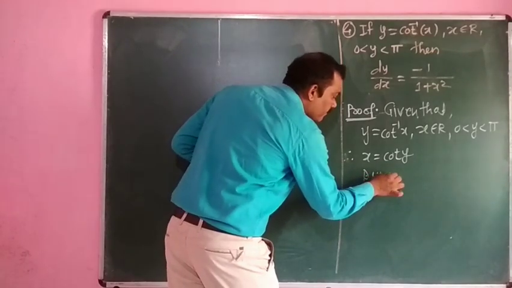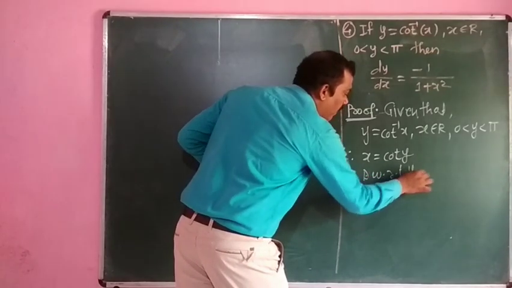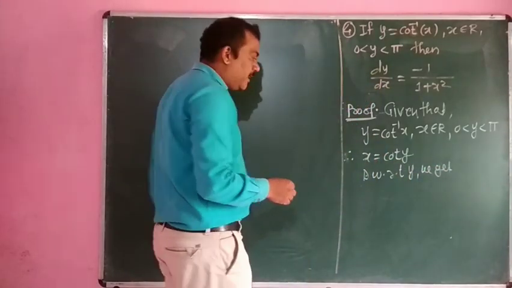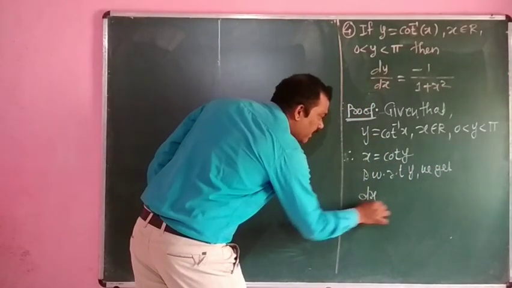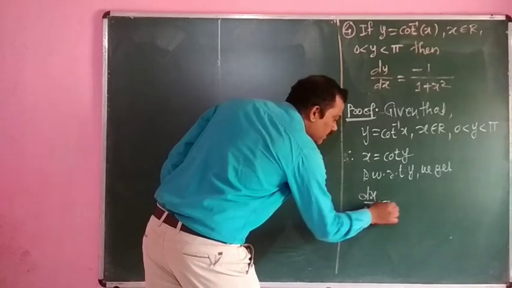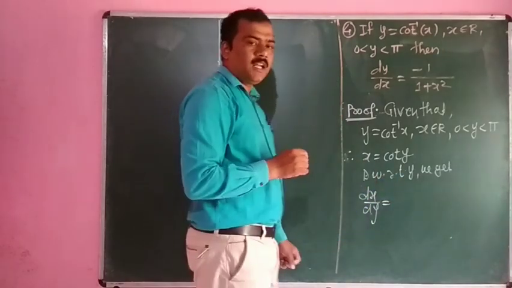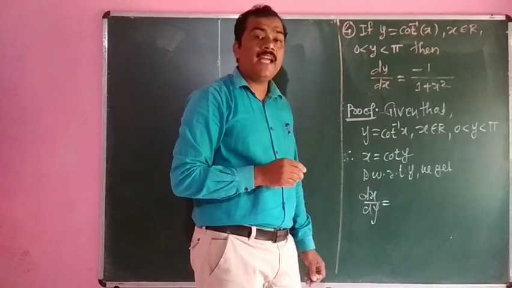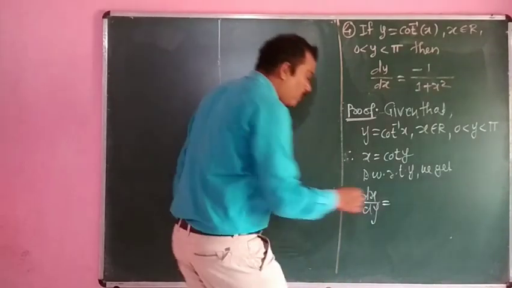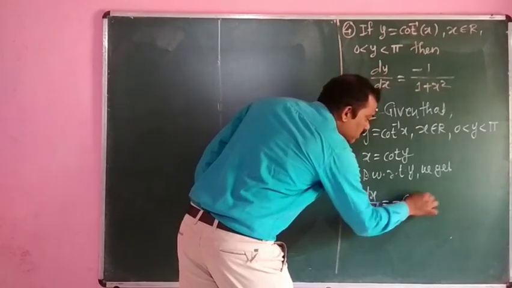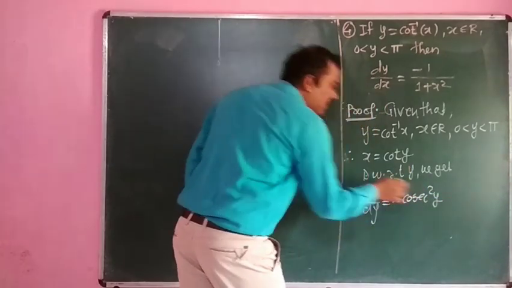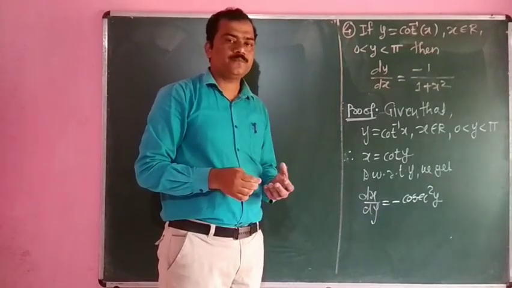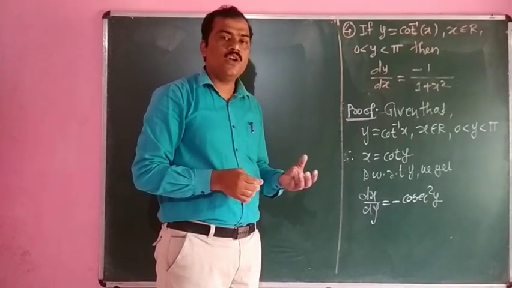Differentiating x with respect to y, we get dx by dy is equal to, and we have to know the standard formula for the derivative of cot y. The derivative of cot y is minus cosec square of y. And there is a relation between cot square y and cosec y, that is 1 plus cot square y is equal to cosec square y.